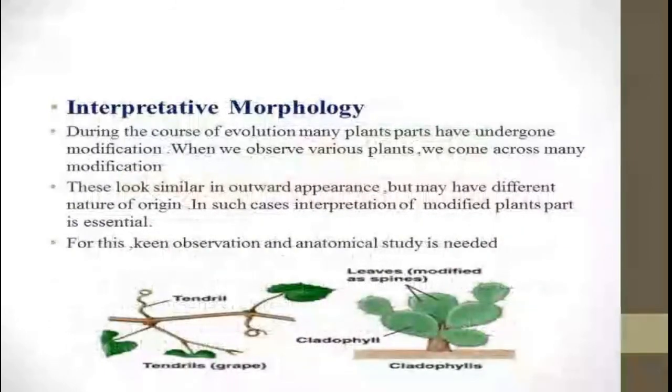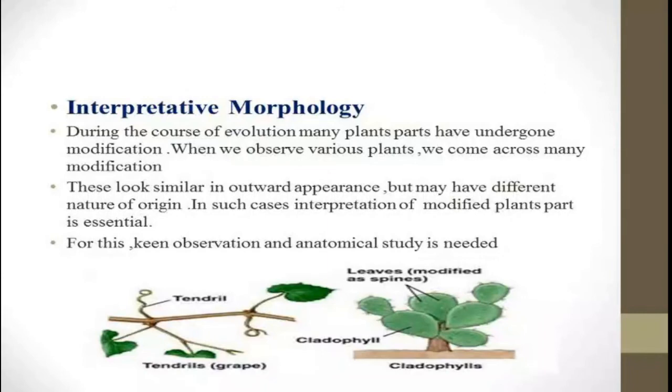Then the interpretative morphology. Here the word interpretative is used for describing the flower parts or plant parts. During the course of evolution, many plant parts have undergone modifications. Here the term modification is defined as a change in structure due to a change in function of any plant part. This is known as the modification.